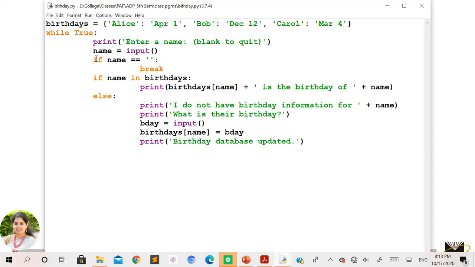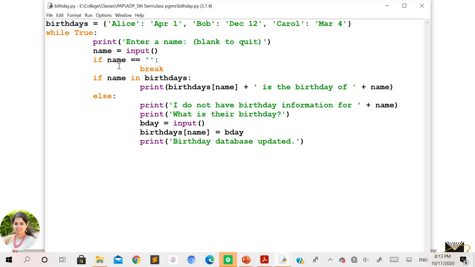So you can see here, to check what needs to be done once the input has been given by the user, the first thing is you are going to check whether it is a blank. Why? Because if it is a blank, you have to come out of this loop itself. So for that you can use the break statement. If it is not a blank, next you need to check the name entered by the user, whether it is present in this dictionary or not. So how can you do that?